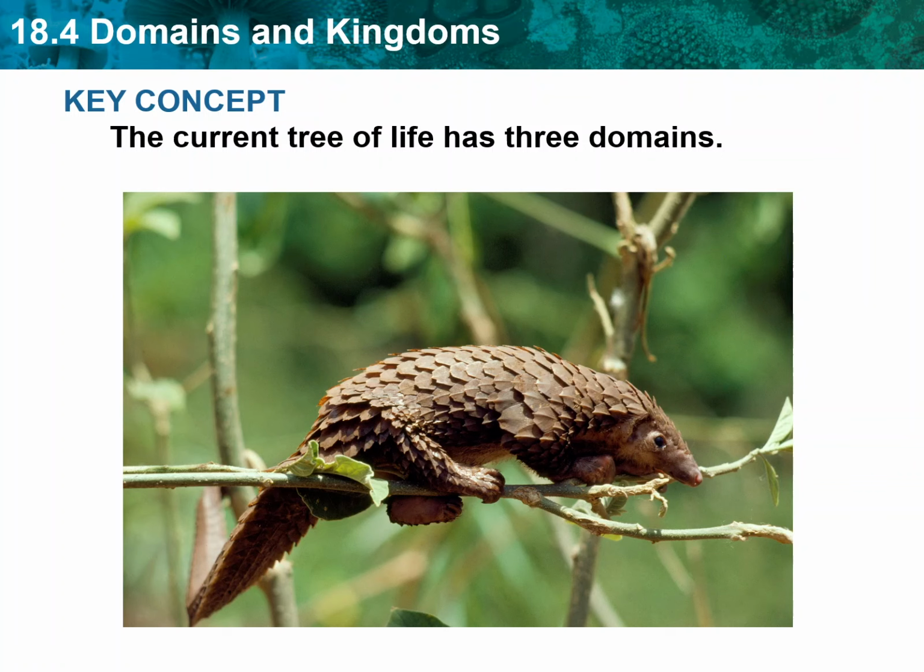This is Chapter 18, Section 4, Domains and Kingdoms. Key concept. The current tree of life has 3 domains. Main ideas. Classification is always a work in progress. And the 3 domains in the tree of life are bacteria, archaea, and eukarya.